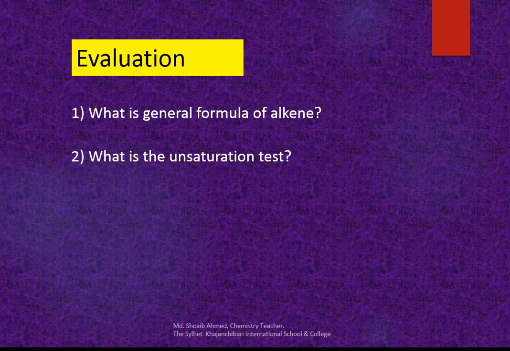How is it done? What is the unsaturation test?